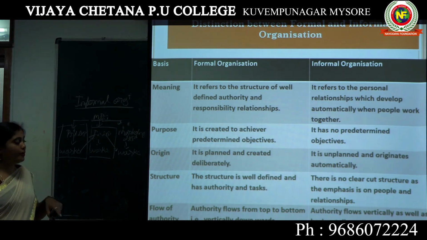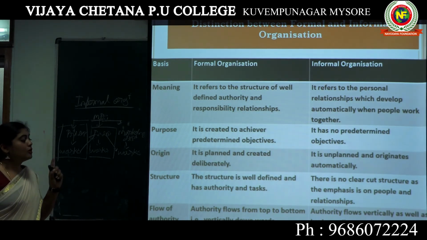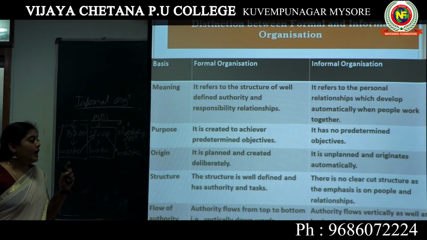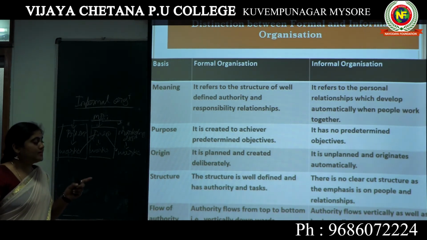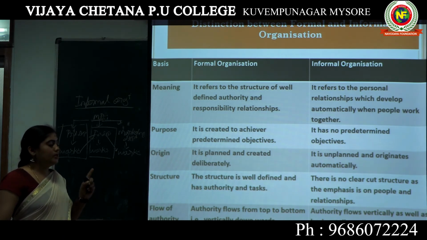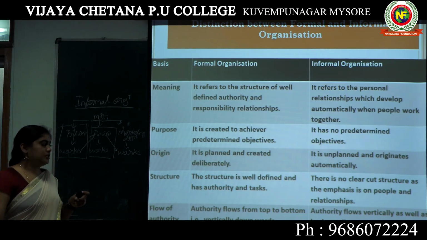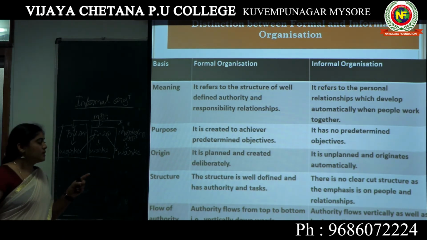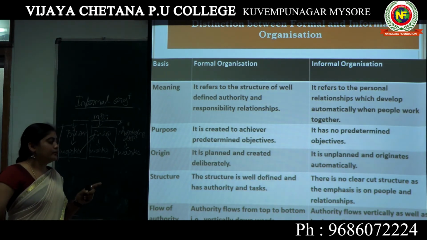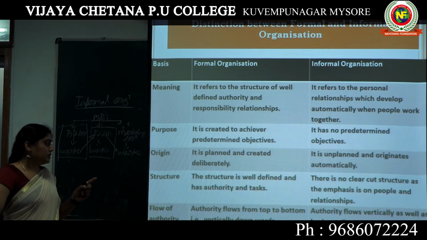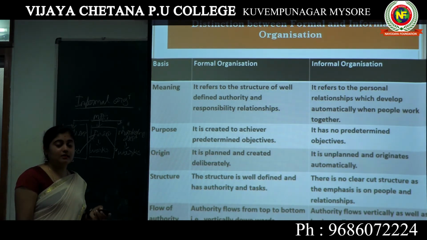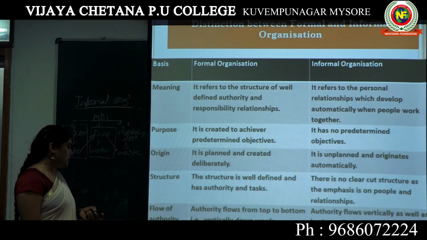But in an informal organization, there is no clear-cut structure, as the emphasis is on people and relationships. The tasks depend on the people in the organization. We cannot identify a clear-cut structure in the informal organization.